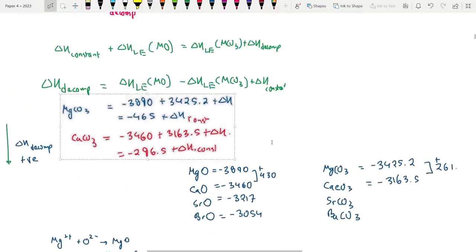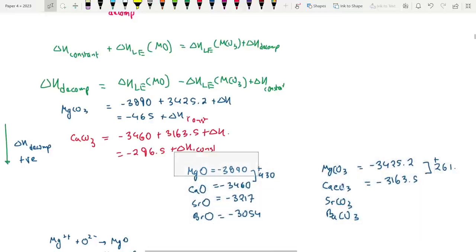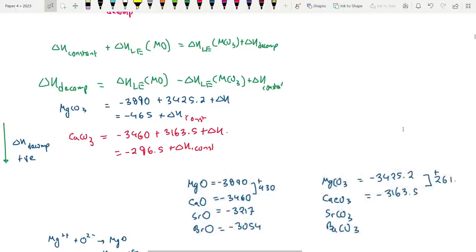And as you can see, as you keep on going further down, look at this value over here. This is a positive value, and the negative value is becoming more positive faster. Why? It's because the lattice enthalpy of the oxide is changing at a faster rate compared to the lattice enthalpy of the carbonate. Both of them are becoming positive. That's what you need to get. Kind of like lattice enthalpy and hydration enthalpy. You already know the drill for hydroxides and carbonates. Both lattice and hydration actually become more endothermic or less exothermic down the group. But it's just that one changes more than the other, right? It's kind of like that.